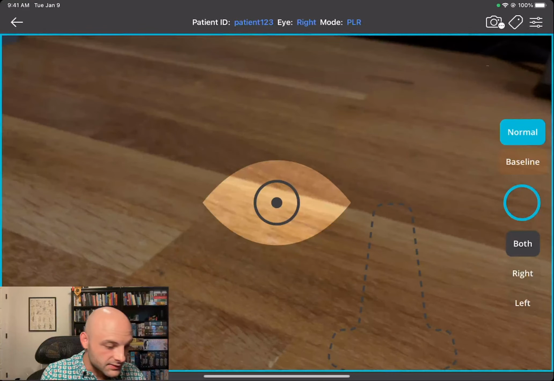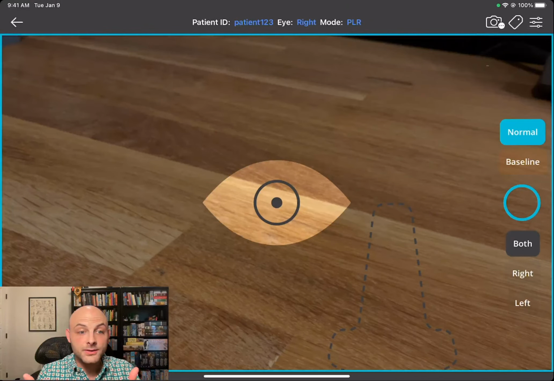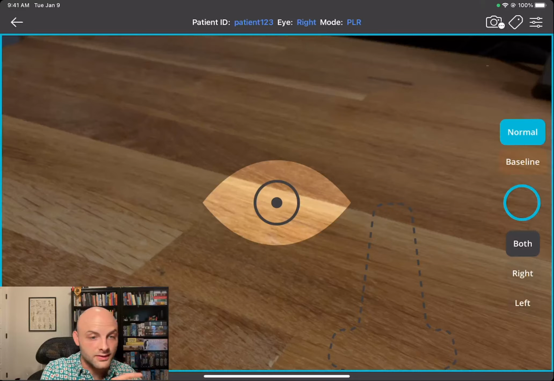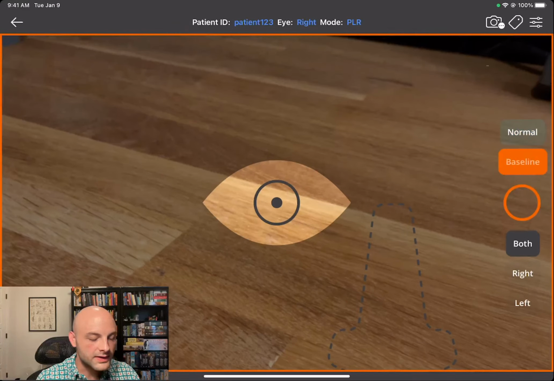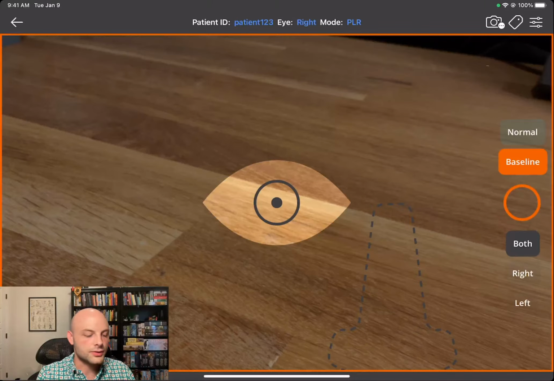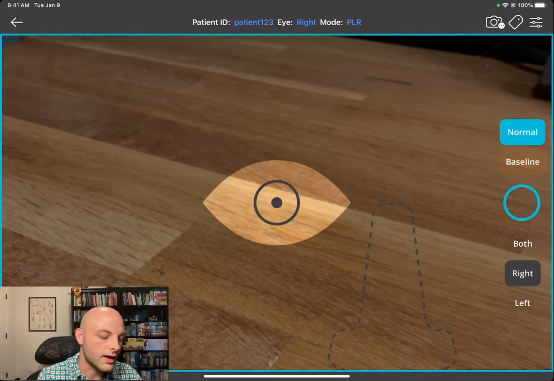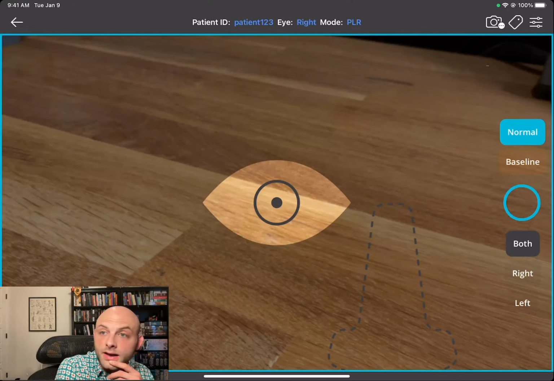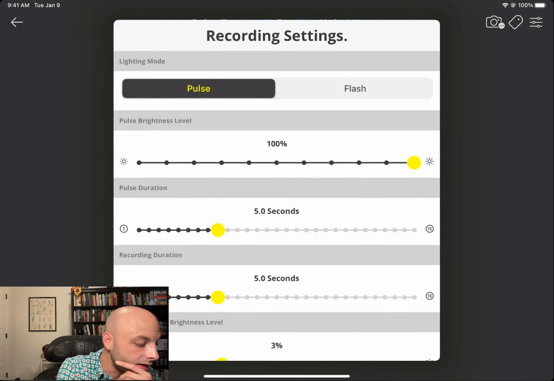Now, the take a test, once you do it again for the same patient, it'll always be taking a test within that patient profile. You won't see take a test if you're all the way backed up into patients because it doesn't know what patient you're testing. Now it's normal, so you can take a normal test. You don't have to take a baseline the first time. You can switch out of it, and you can also take a new baseline for a patient in the future if you're seeing them again maybe years out. And then you can select if you just want to do the right eye or just the left eye or both. And then finally, we're going to go real quick into settings.